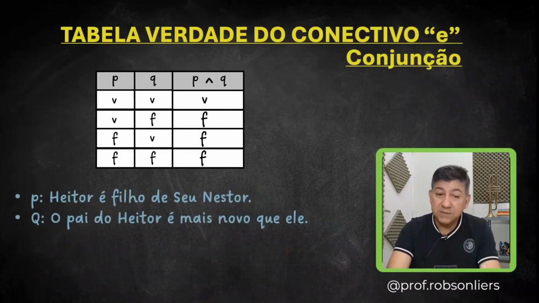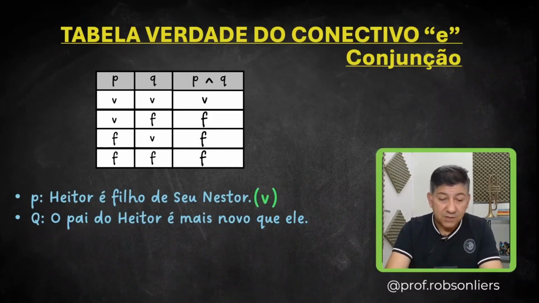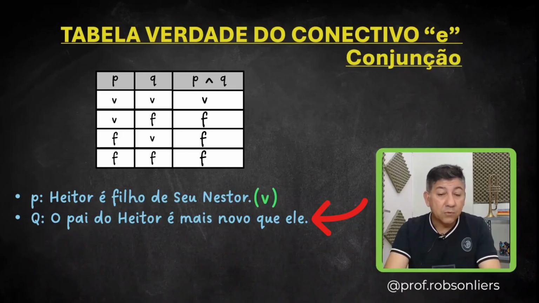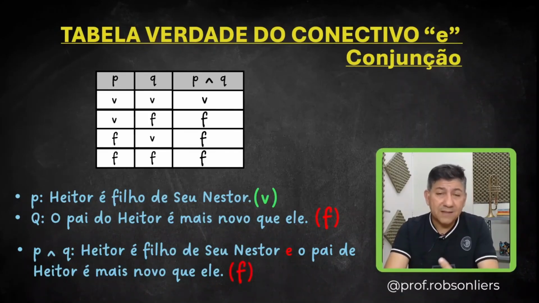Now pay attention to this other example. Look, P, Hator is the son of his reader. Yeah, that's true. Now, proposition Q, Hator's father is younger than him. No, that's false. There's no way the father can be younger than the son. That's false. If we build the compound proposition P and Q, pay attention. Hator is the son of his reader. That's correct. And Hator's father is younger than him. No, that's false. So this statement here is false. It's wrong. One of them is false. So when one of them is a lie, it brings everything down. The compound proposition P and Q will also be false.